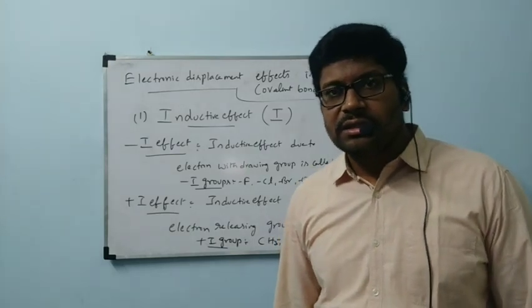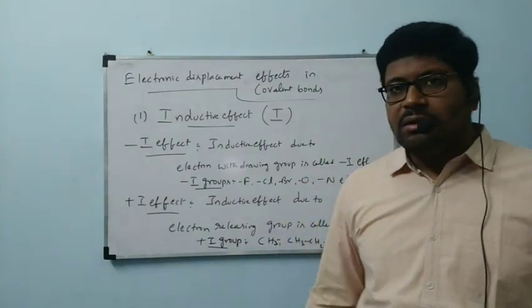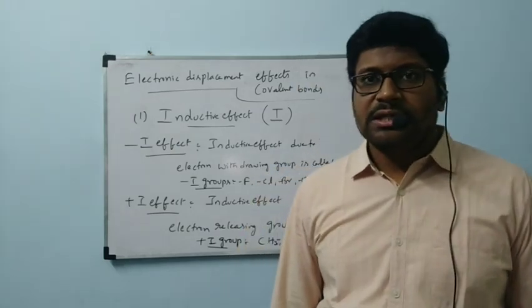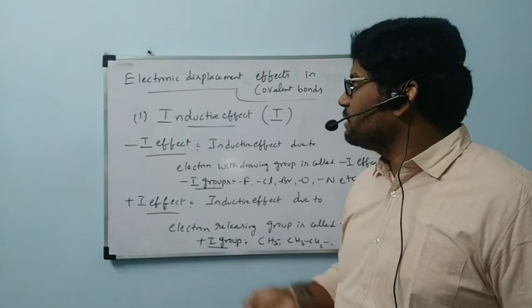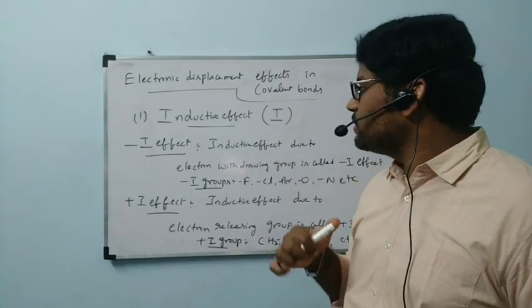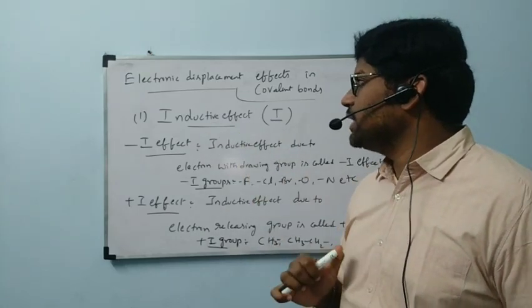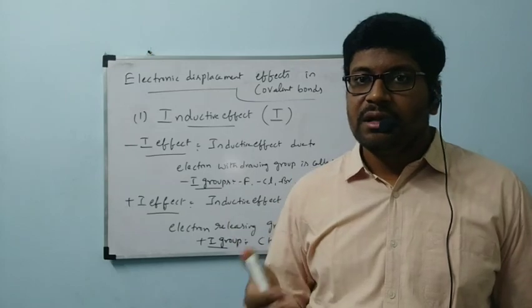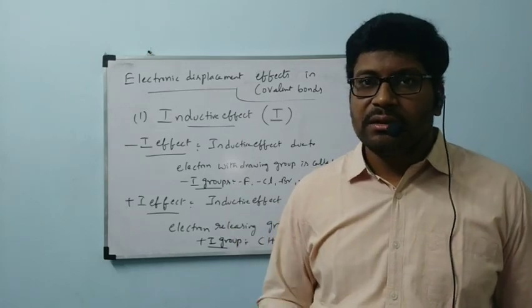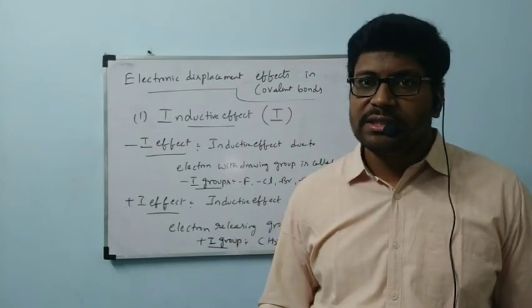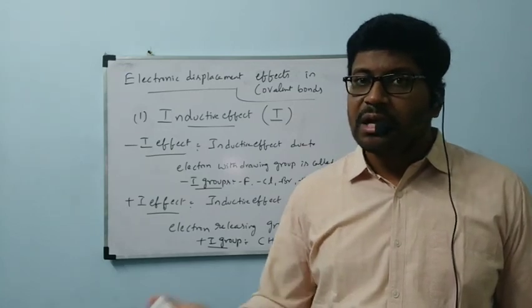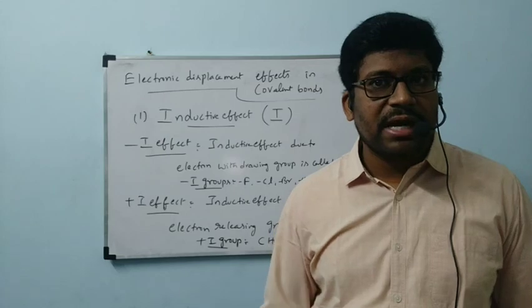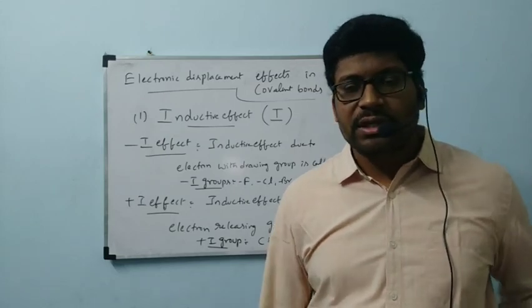In today's class, we have seen what are the concepts. Okay, this electronic displacement effects in covalent bonds we have seen. Started with the first one, inductive effect. In the previous one, carbanion, carbocation, electrophiles, nucleophiles, carbocation stability, tertiary, secondary, primary, carbanion stability, carbon free radicals. All these things we have seen in today's class.